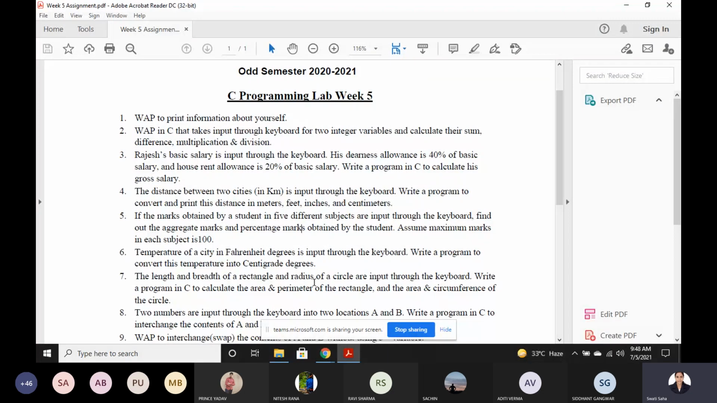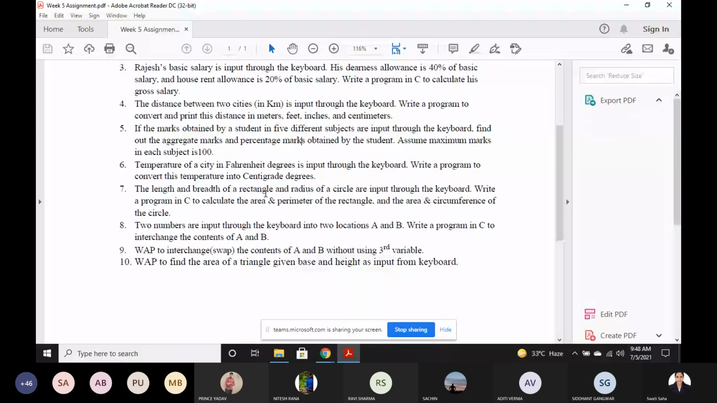Then there is another question. The length and breadth of a rectangle and radius of a circle are input through the keyboard. Write a program in C to calculate the area and perimeter of the rectangle and the area and the circumference of the circle. This is a question of geometry. You have to take three values, the length and breadth of the rectangle and radius of a circle, from the keyboard. Then write the formula so that we can get the output.